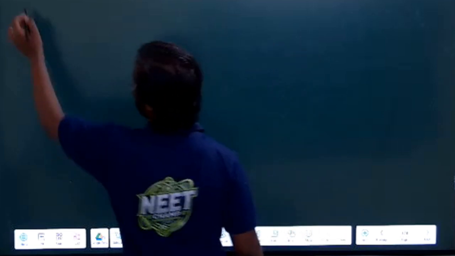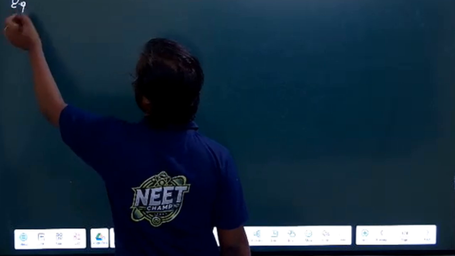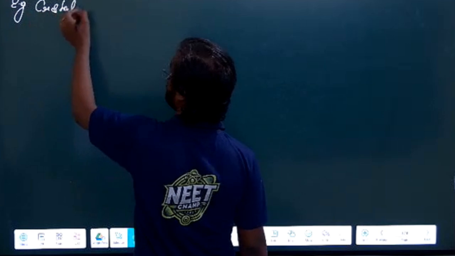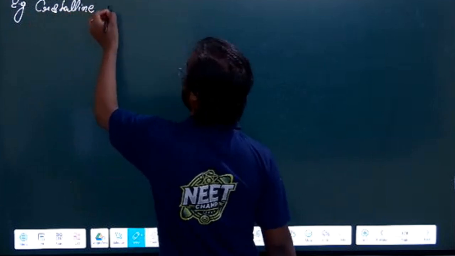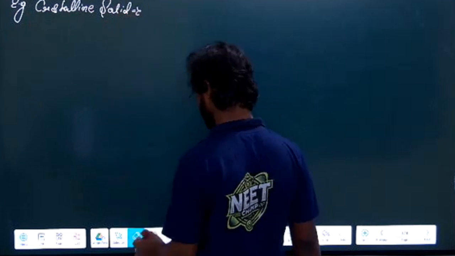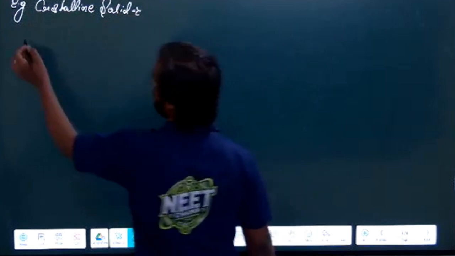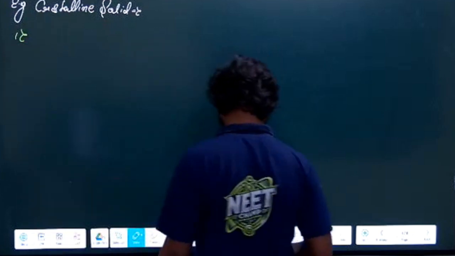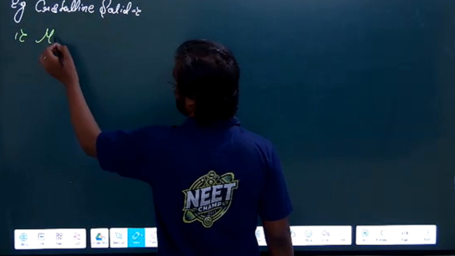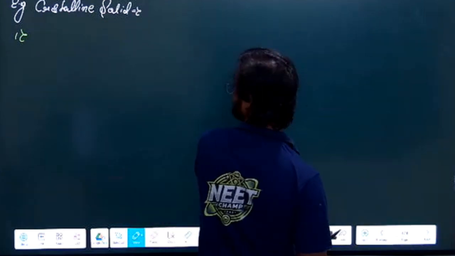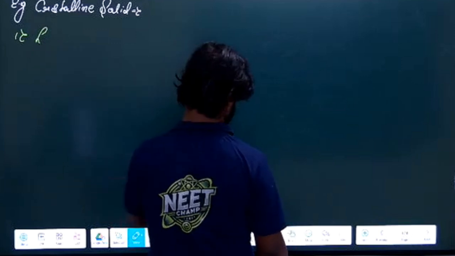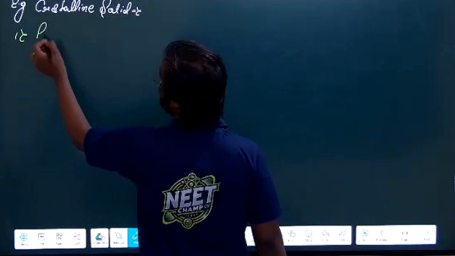Okay, so let us see some examples. First, we will see examples of crystalline solids. The first example is benzoic acid.